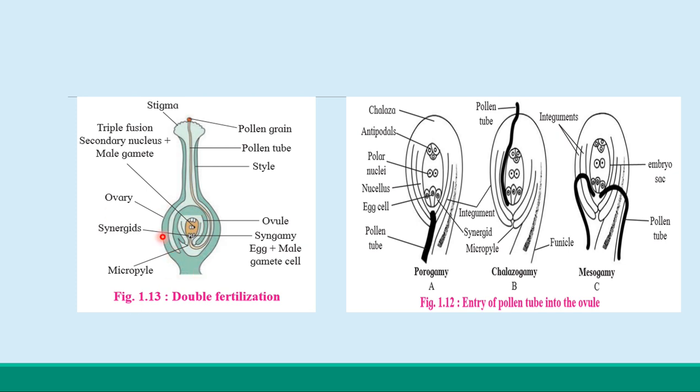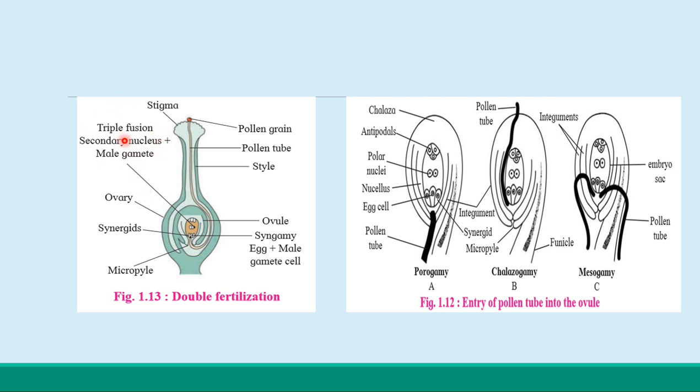Syngamy and the triple fusion are two events of the sexual reproduction in the angiospermic flowering plants. Now what is syngamy? Syngamy is the fusion of the haploid male gamete with the haploid female gamete, that is the egg, to produce the diploid zygote. Whereas the triple fusion, here you can see the triple fusion.